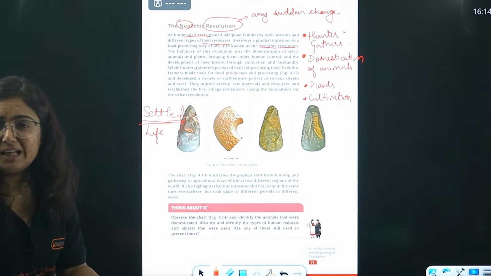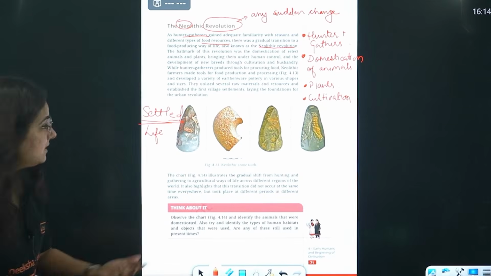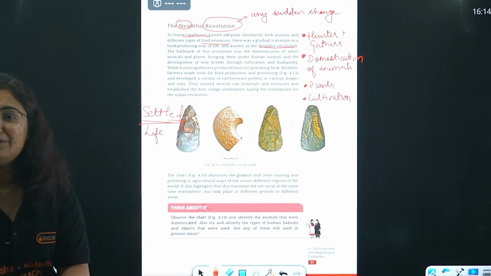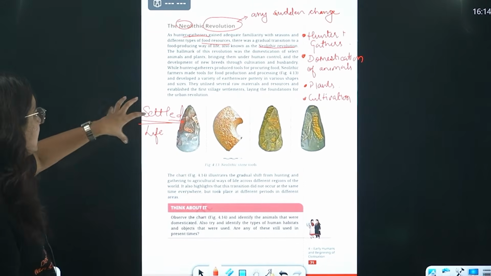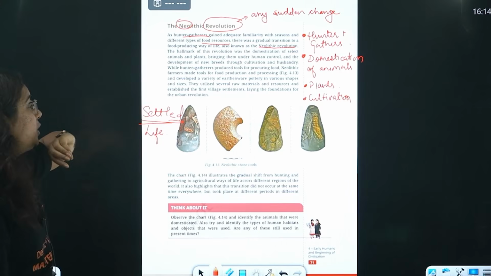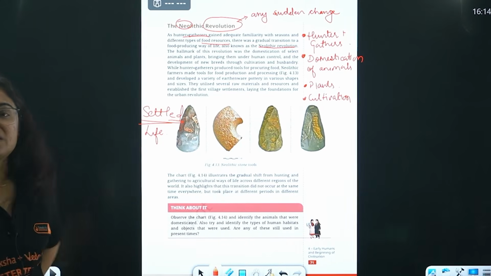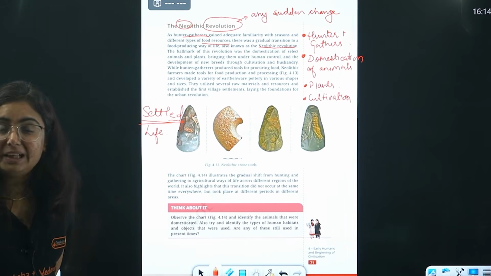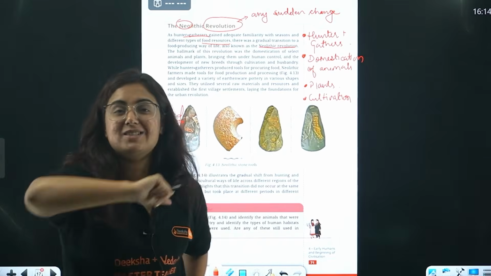Yes, they started making hut houses. Okay, this is the revolution. This is the reason we are calling it a revolution. They started making hut houses, used certain material and resources to make their first settlement, referred to as village settlement.